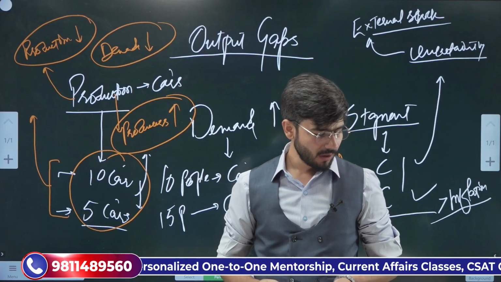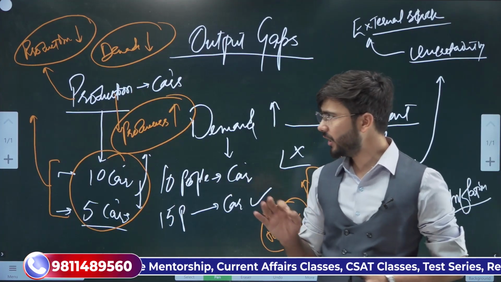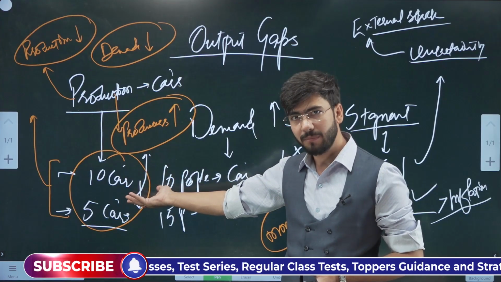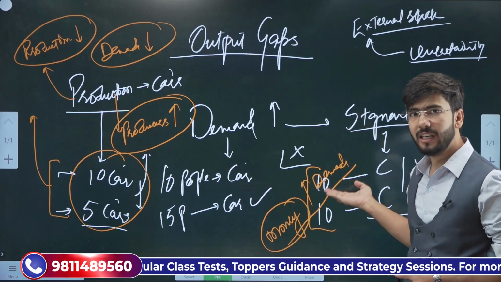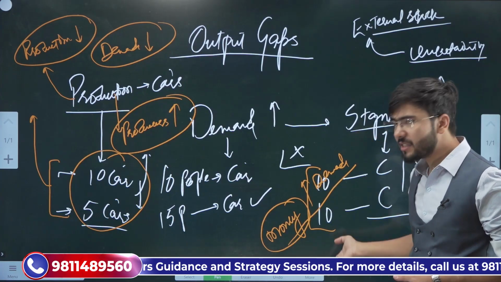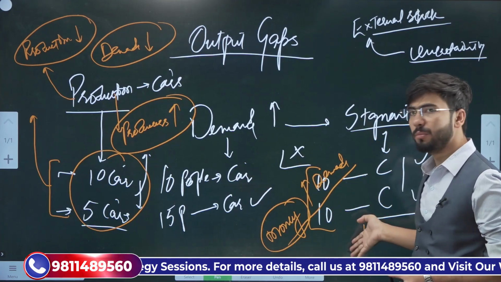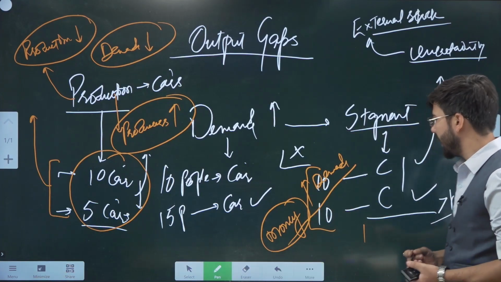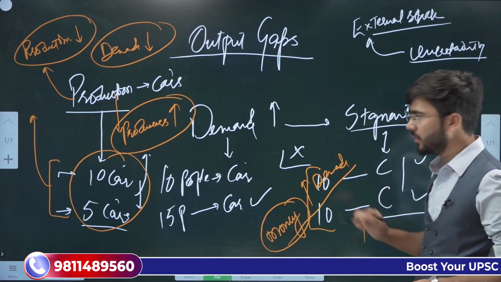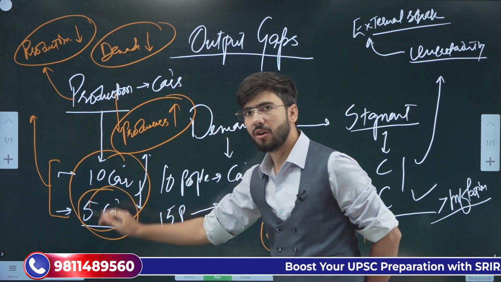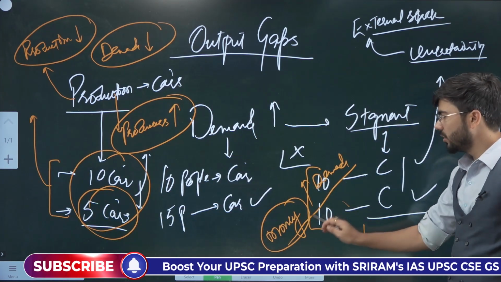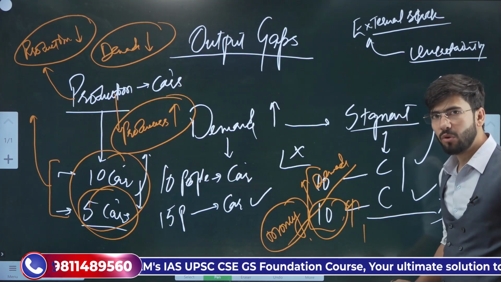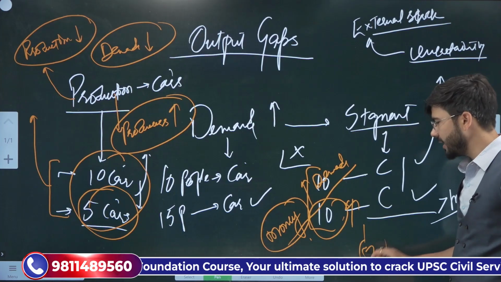That is a question. Now once we understand this, you need to see that first of all we need to restore the production because the demand has already remained stagnant. If at this point of time we hand over a lot of money to people through DBT, through universal basic income, through any sort of investment, what will it do? The production has decreased. There are only 5 cars and now the demand has increased because we have given them more money. Now there are not only 10 people who want to buy the car, there are 12 people who want to buy the car.